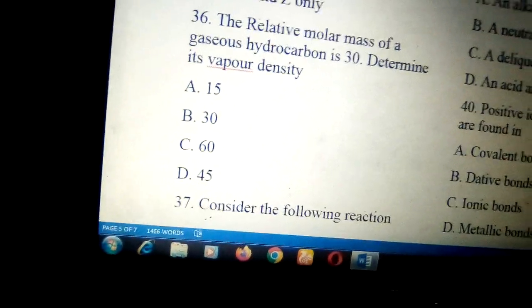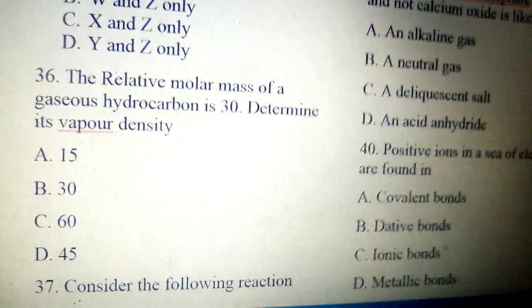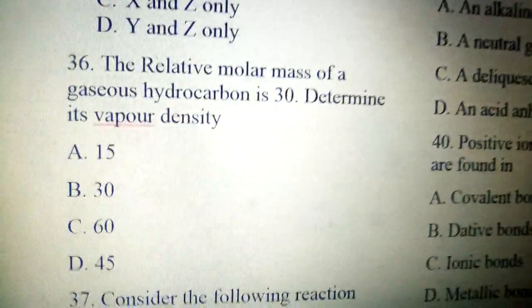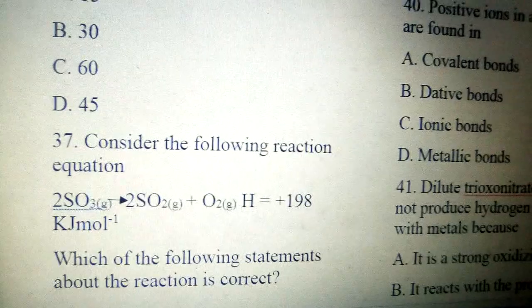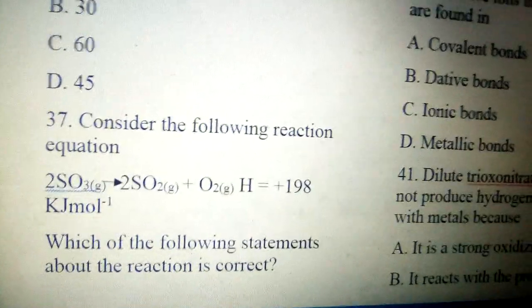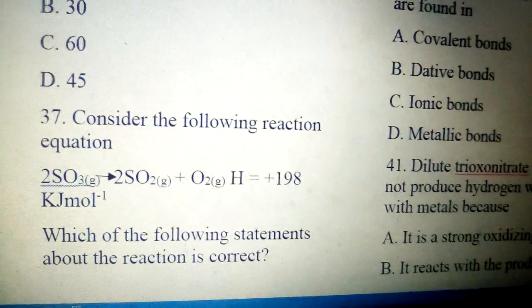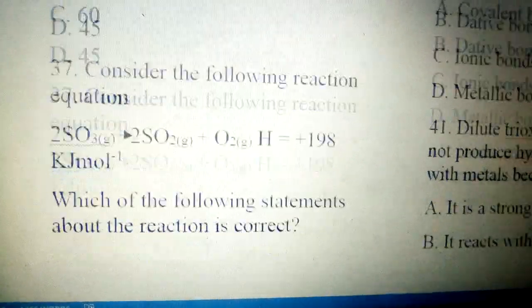That is, molecular mass is 2 times vapor density. So since we're given the molecular mass, to get the density, divide the molecular mass by 2. You have 15. Number 37, consider the reaction equation. We have sulfur trioxide decomposing to sulfur dioxide and oxygen, enthalpy change plus 198 kJ per mole. Which of the following statements about the reaction is correct?